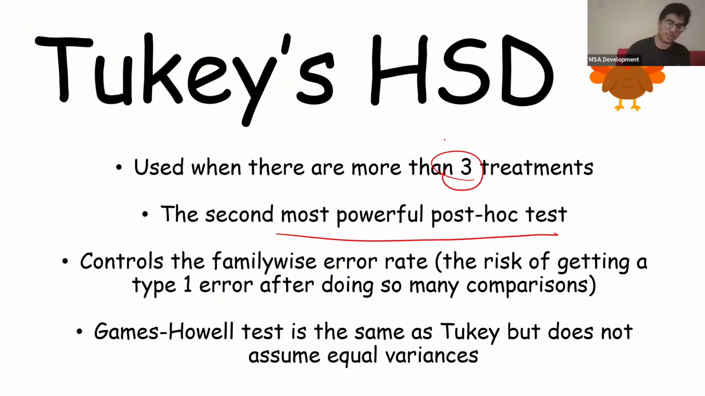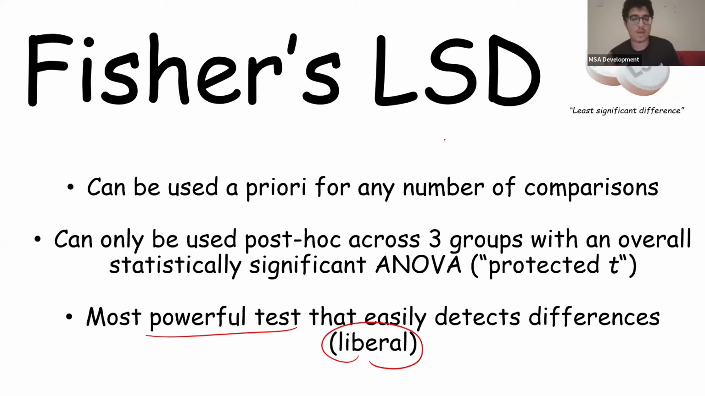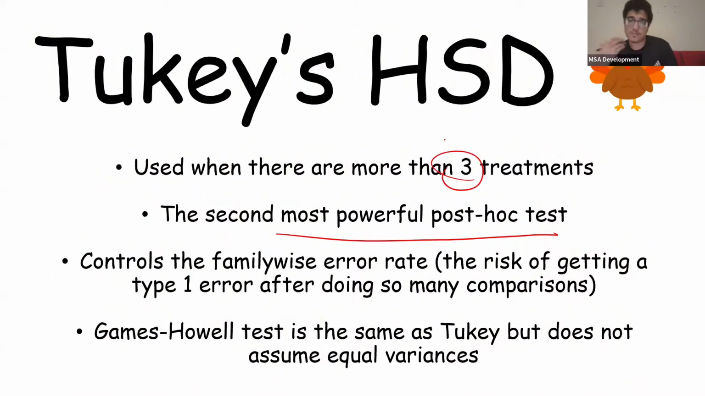So, Fisher was for 3 tests. Tukey is more than 3. And the thing it does is that it controls the family-wise error rate. So it does something to decrease the risk of getting a type 1 error, even after doing so many more comparisons, okay? Now, there's another test that's mentioned here.